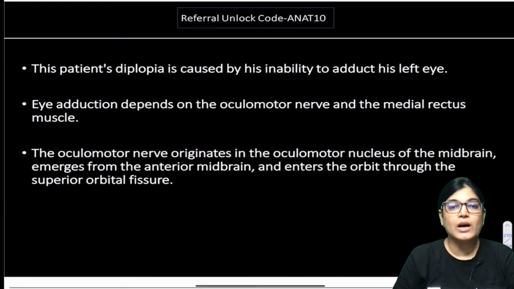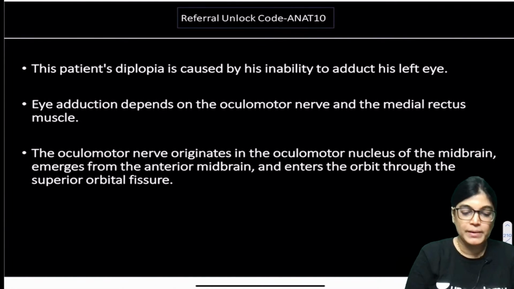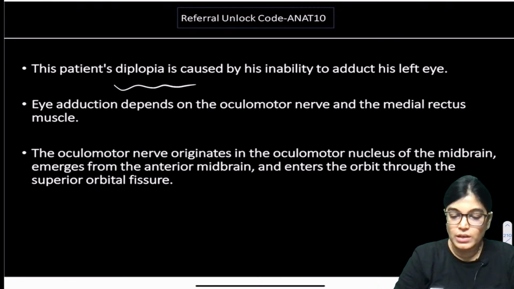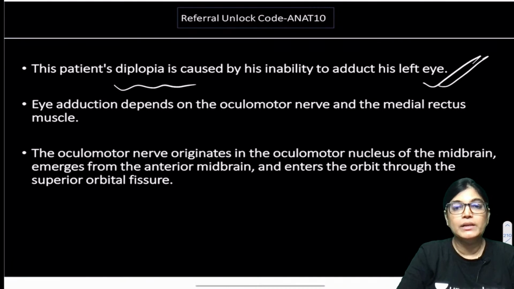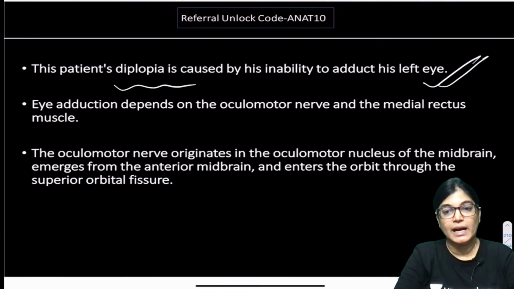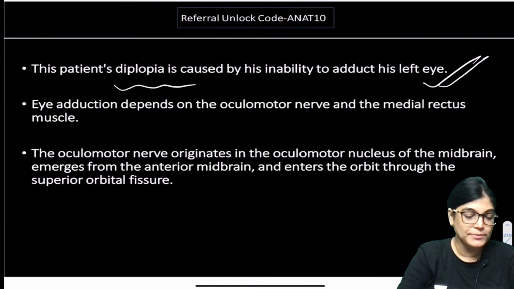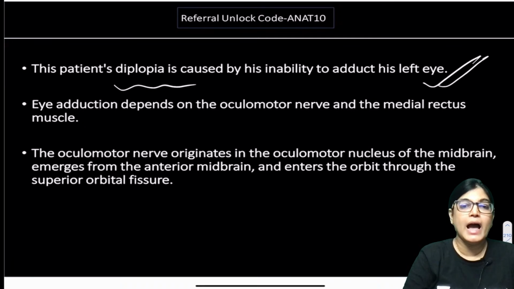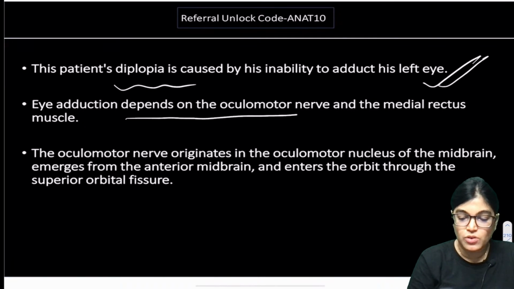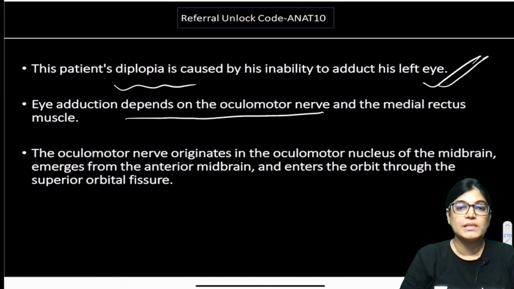Now the patient here is complaining of diplopia, and is also not able to adduct his left eye. Adduction of the eye is done by which muscle? Adduction of the eye, medial rectus muscle, and adduction of the eye depends on the innervation of medial rectus muscle, that is getting innervation from oculomotor nerve.